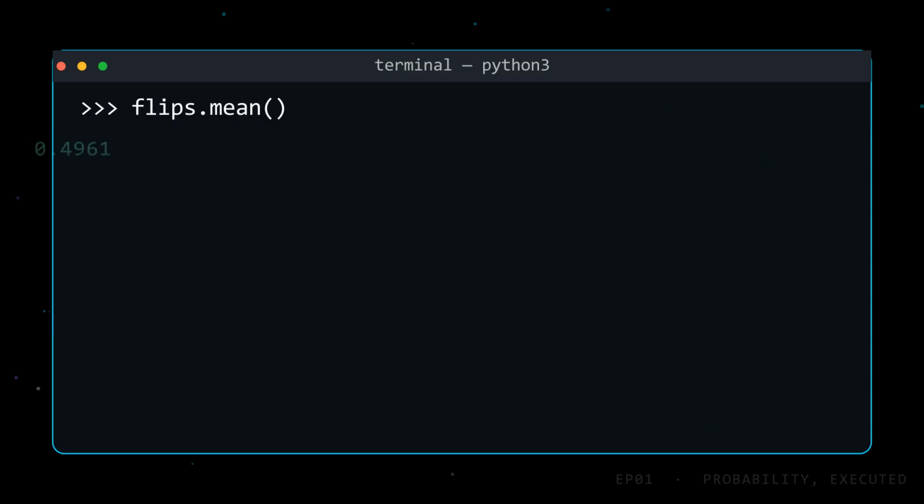Now we check it against the theory. Taking the mean of an array of zeros and ones gives us the proportion of ones, which is our proportion of heads. Run it, and we get 0.4961. Theory said 0.5. We're off by about 4 thousandths from 10,000 flips. That gap is not an error, it's the point. A simulation is an estimate, and estimates have a precision you can predict, which we'll get to.